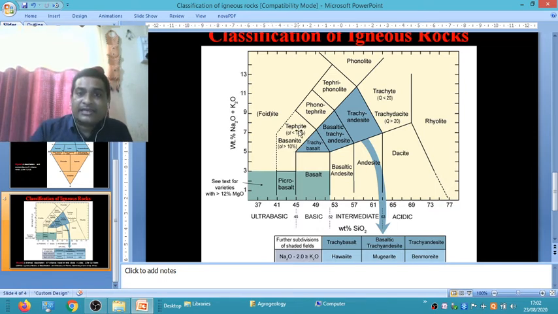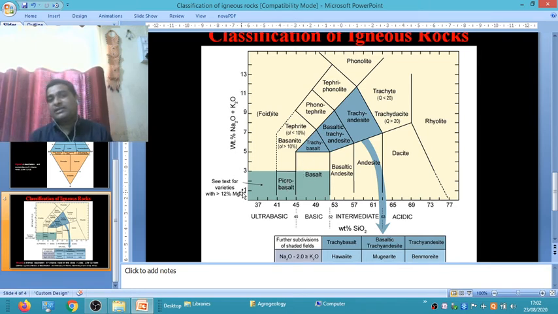Then basanite and tephrite: when the alkali percentage is between 3 to 7% and silica percent between 41 to 55%, it is called basanite. And tephrite has alkali percentage 7 to 10% and silica percent 41 to 55%.